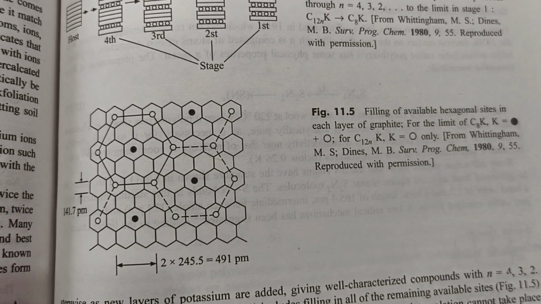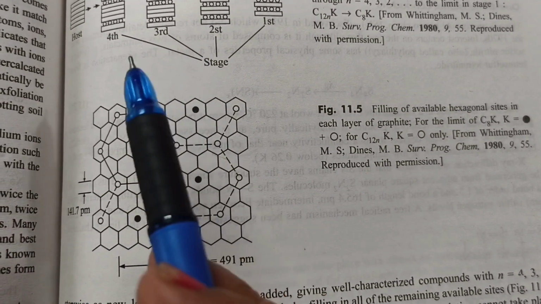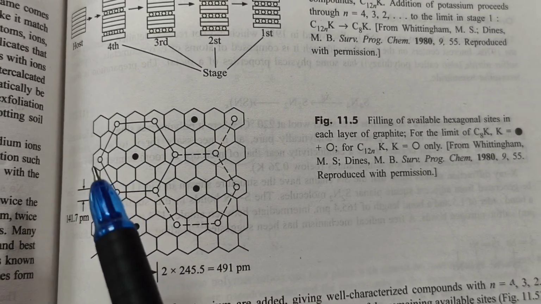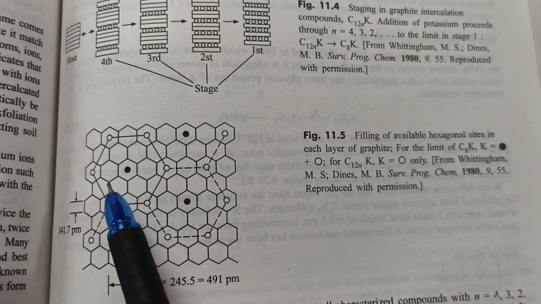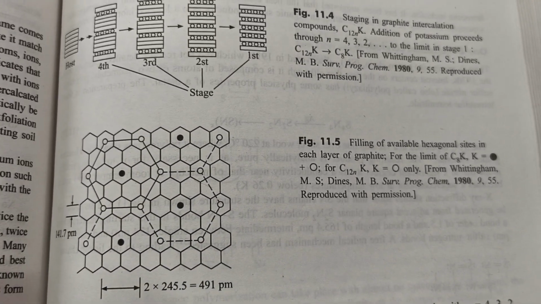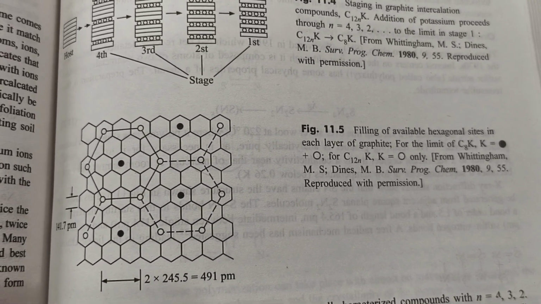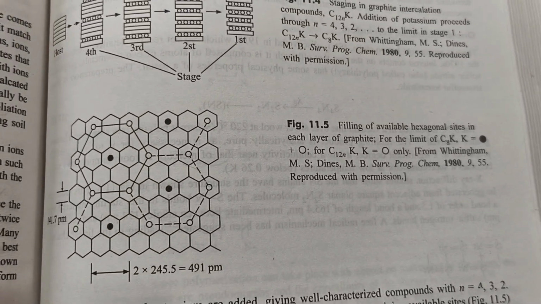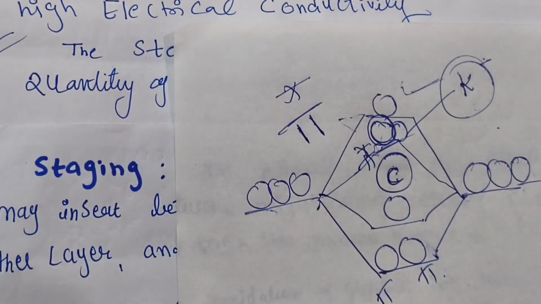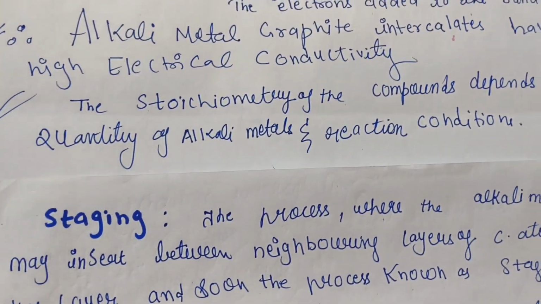It shows the filling of the available hexagonal sites in each layer of the graphite. Here you can fill the potassium, these dots you can see, and there is a limit. We have seen the structures, some will be C8K and another will be C36K. So we just have to have an idea.